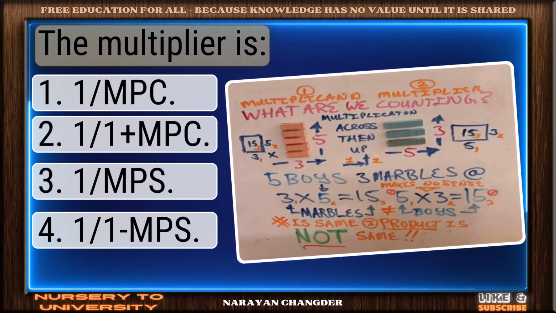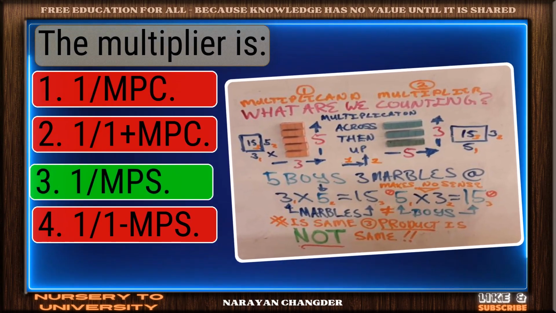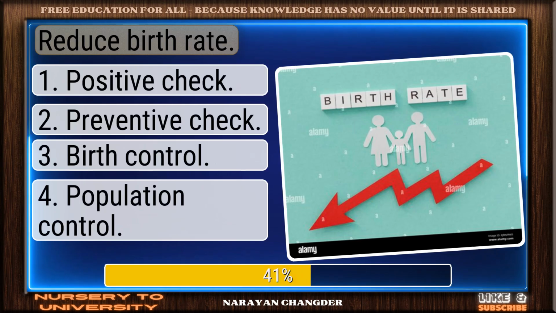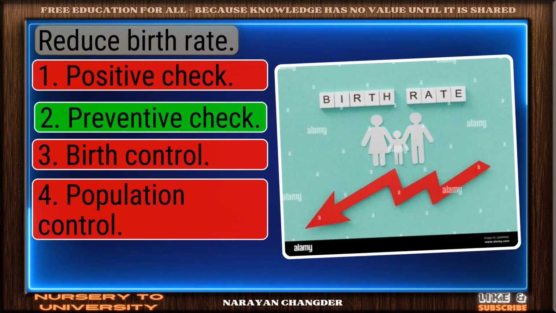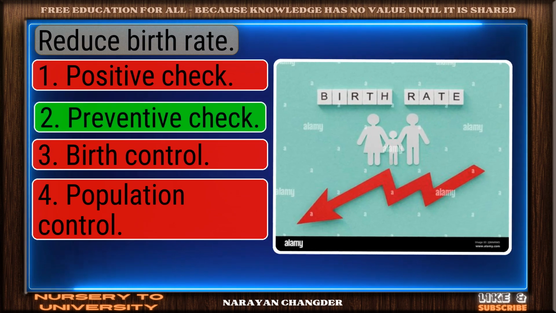The multiplier is. Smart move. 1 over 1 minus MPC is an accurate answer. Reduce birth rate. Nice work. You chose preventive check and it is correct.